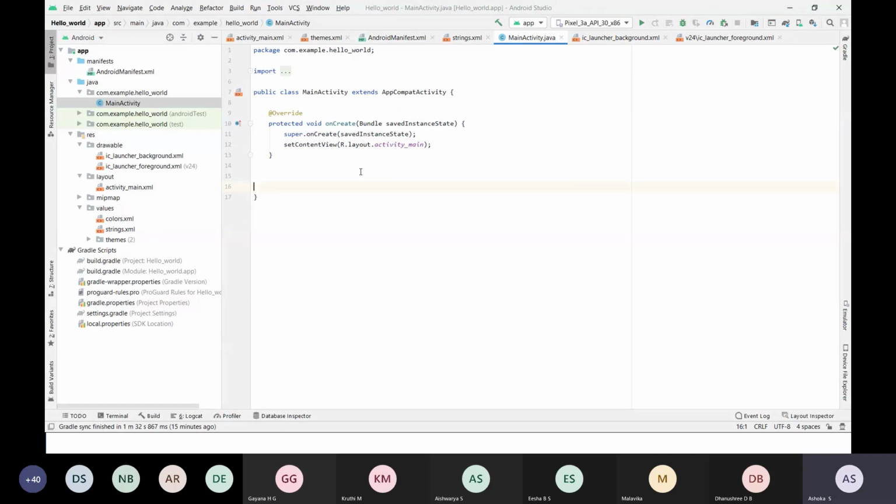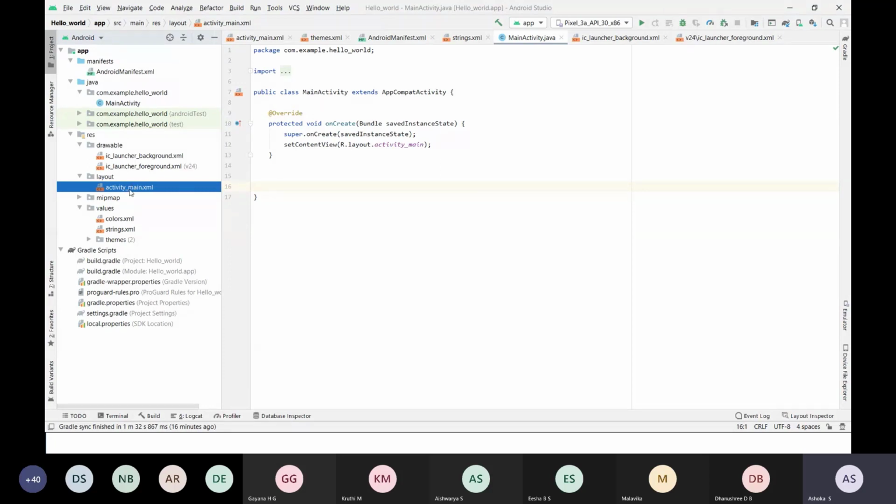Suppose when you want to develop bigger applications, you need to move from one screen to another screen, right? So how do you move from one screen to another screen? You need to handle the events, right? For handling the events, you need to write a few Java codes here. In the resources folder, we have drawable, where you can put all your images, audio or video files, which you can embed in your application.